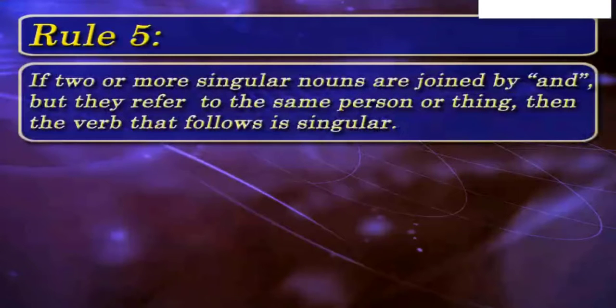According to fifth rule, singular verb follows if two or more singular nouns are joined by and, but they refer to the same person or thing. Then the verb that follows is singular.